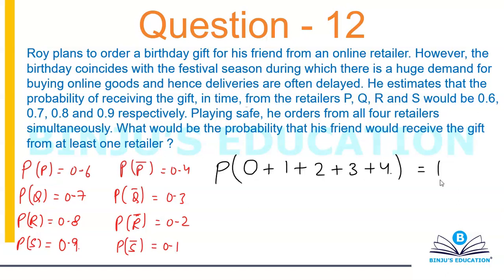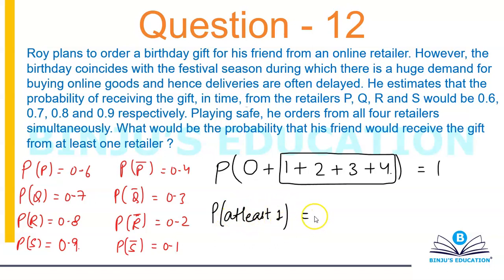Now the question is, what would be the probability that his friend would receive the gift from at least one retailer? You want at least one retailer, that means you want all these cases. So rather than calculating them individually, why can't I do it this way? The probability for at least one is 1 minus the probability of selecting none. It is 1 minus the probability that none of the retailers would be able to deliver the gift. So I can simply do it in this way.